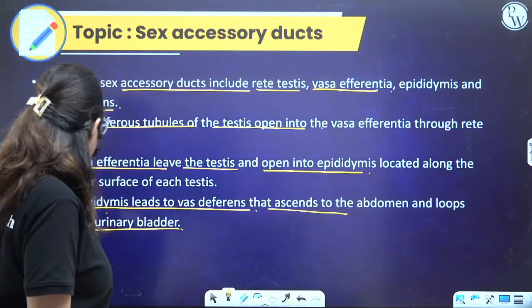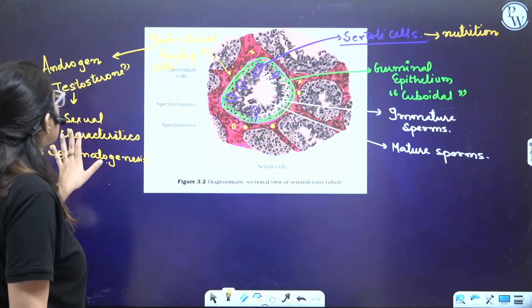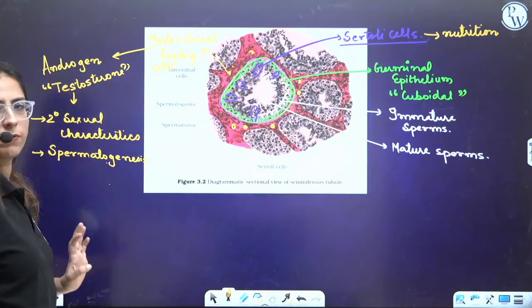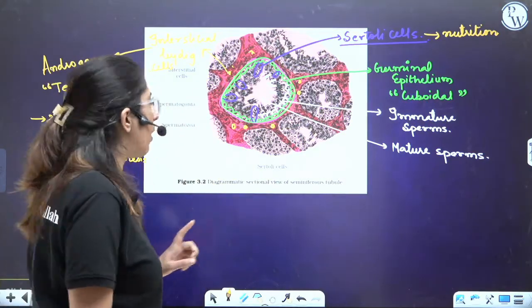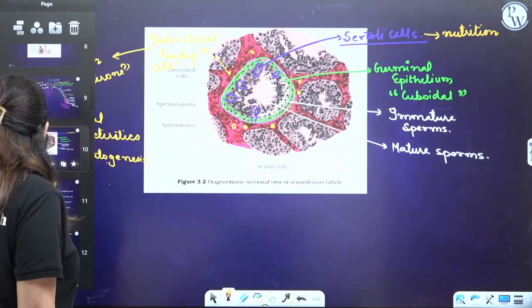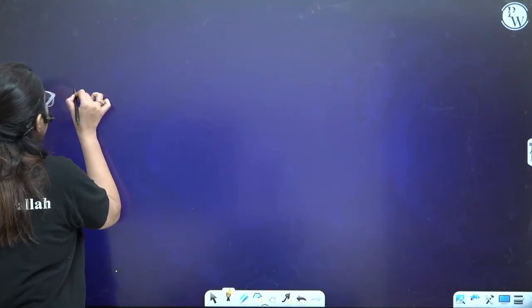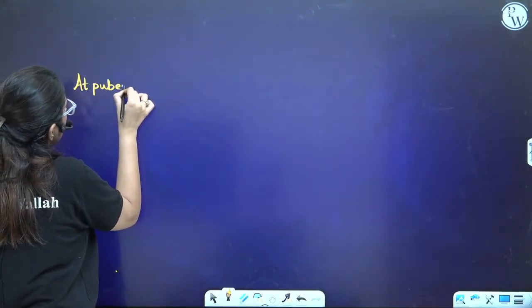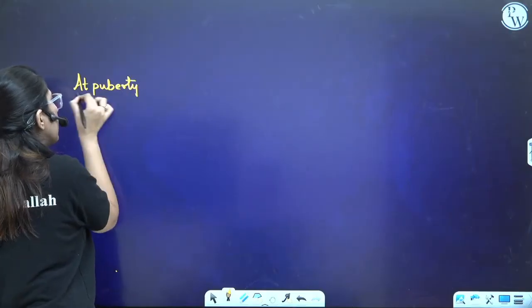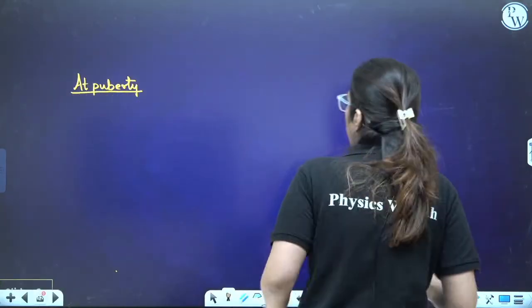Now, remember very carefully. Like I told you, this helps the formation of testosterone, and this provides nutrition. I'll show you how it occurs. When does the formation of sperm start? Let's have a look. Please remember, at the time of puberty. Clear?